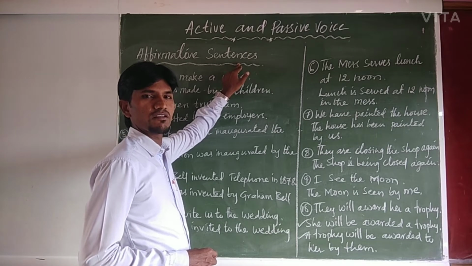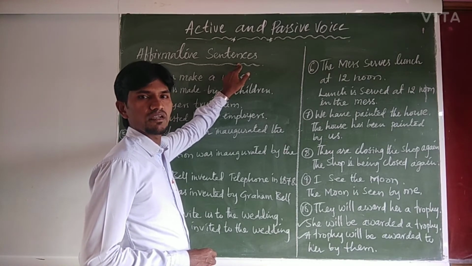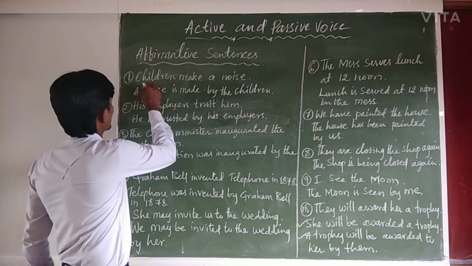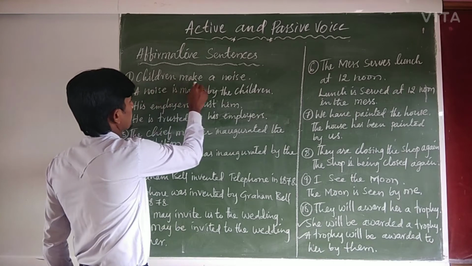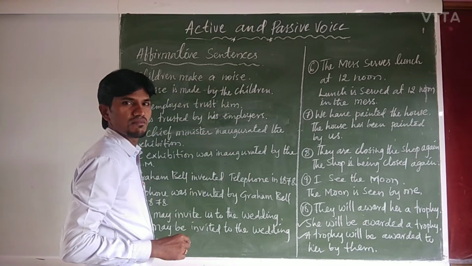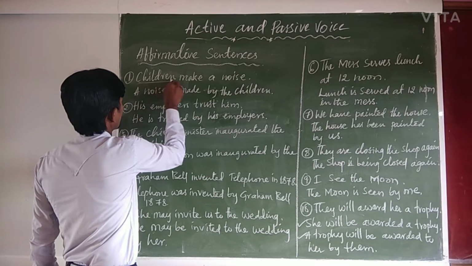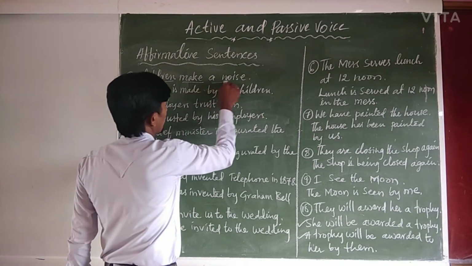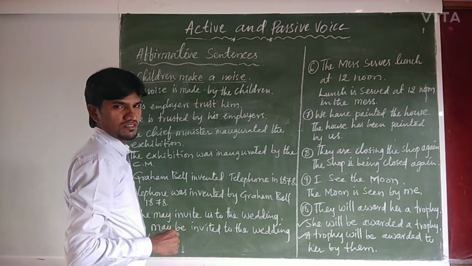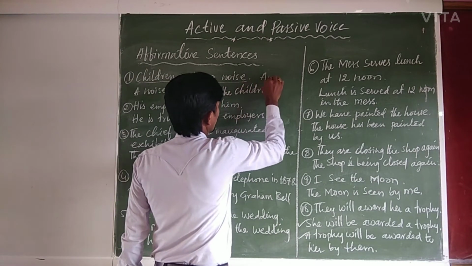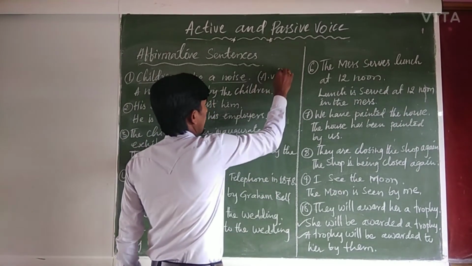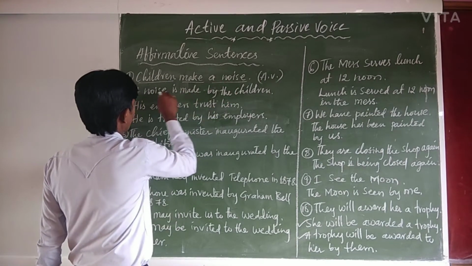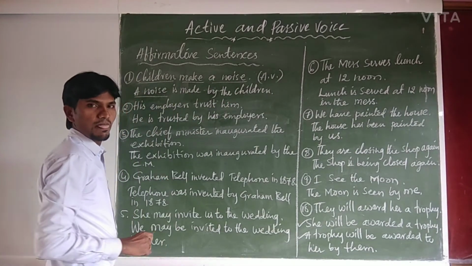Affirmative sentences means simple statements, positive sentences. So for example, let us see here. Example 1. Children make a noise. Children is the subject, make is the verb form 1, a noise is object. So it is in active voice. Therefore, the object of the active voice becomes subject of the passive voice.